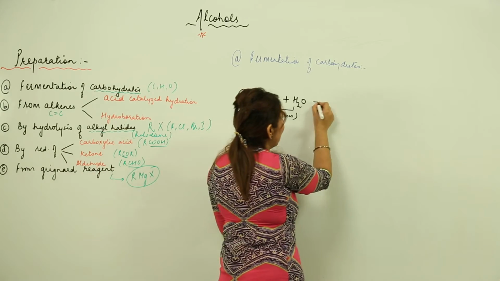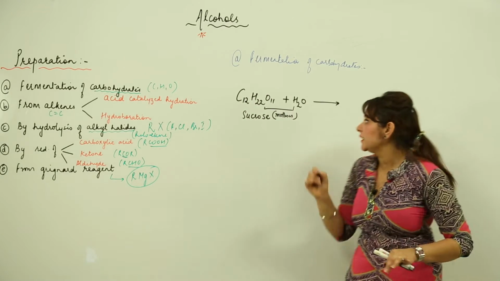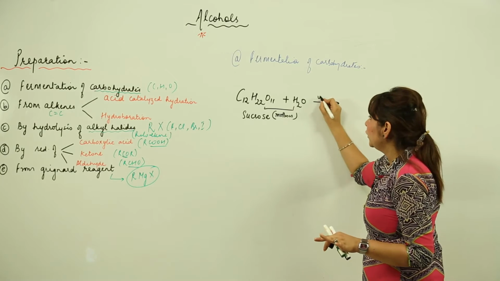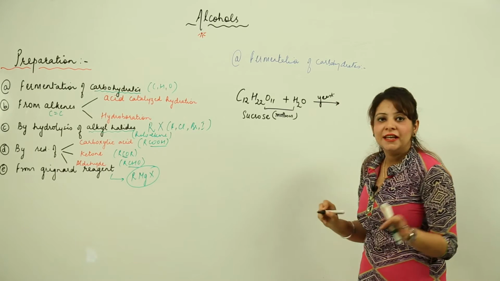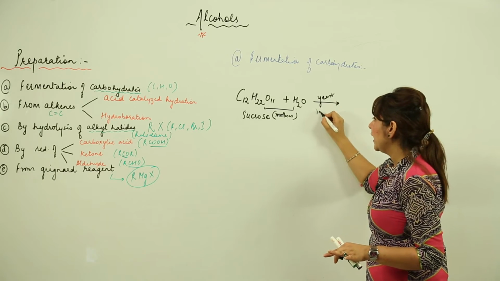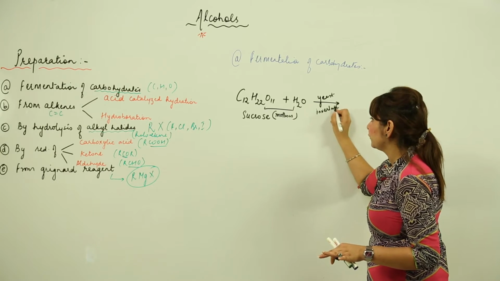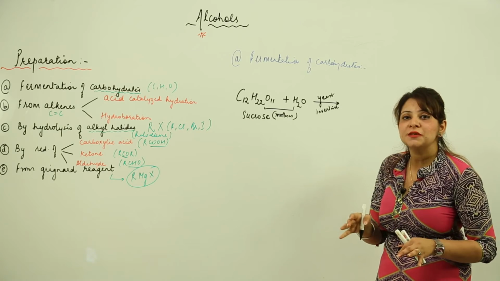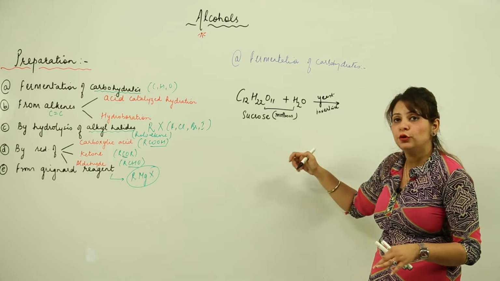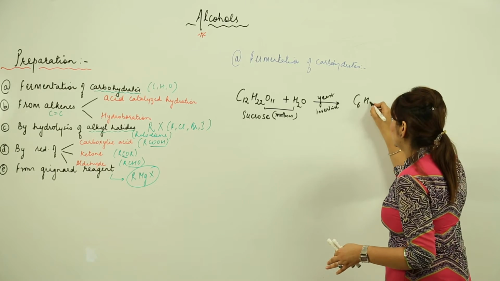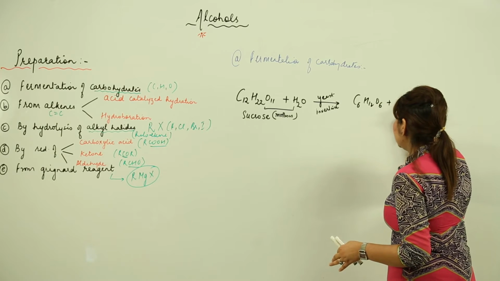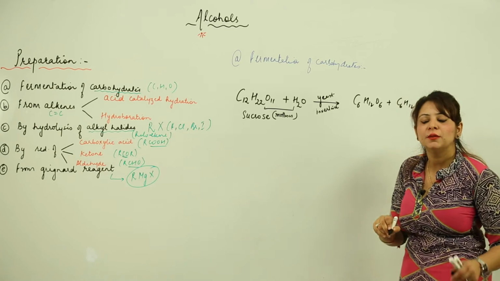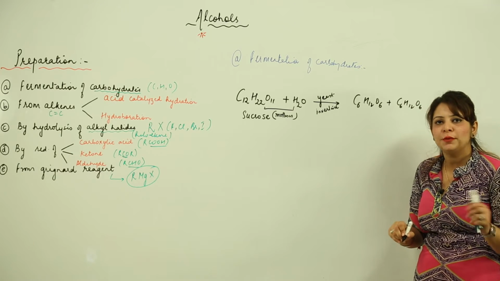Then what happens is, when the microorganism is present, and that microorganism is yeast, it secretes an enzyme, and the enzyme is invertase. It breaks this complex substance into a simple one. And what is that simple substance we get after the decomposition of sucrose? It is C6H12O6, C6H12O6.